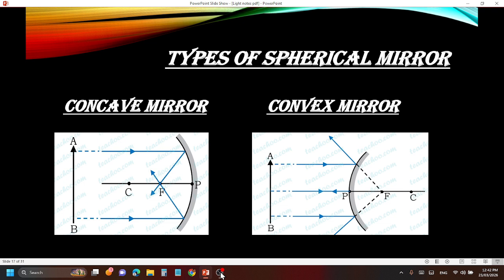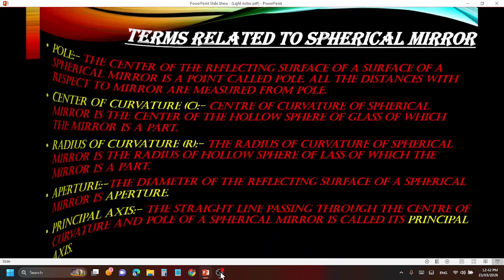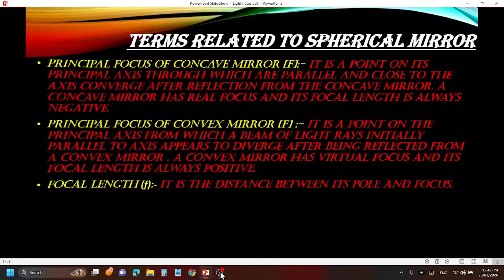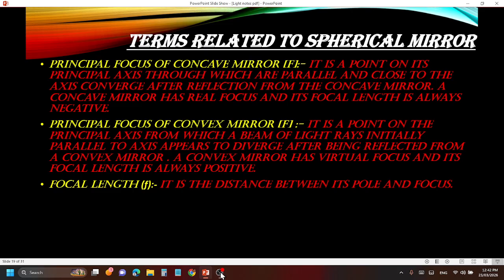So this is the point where the parallel rays meet after reflection in a concave mirror, and in a convex mirror it is behind the mirror as it forms a virtual image. Simple. Now this was for principal focus of concave and convex. You read the definition when I pin you the notes.